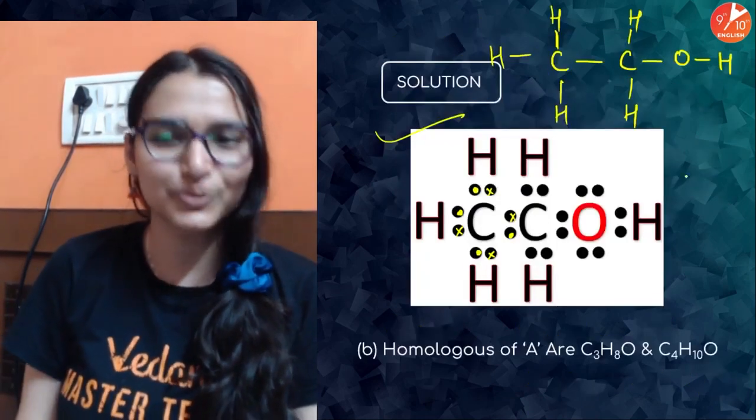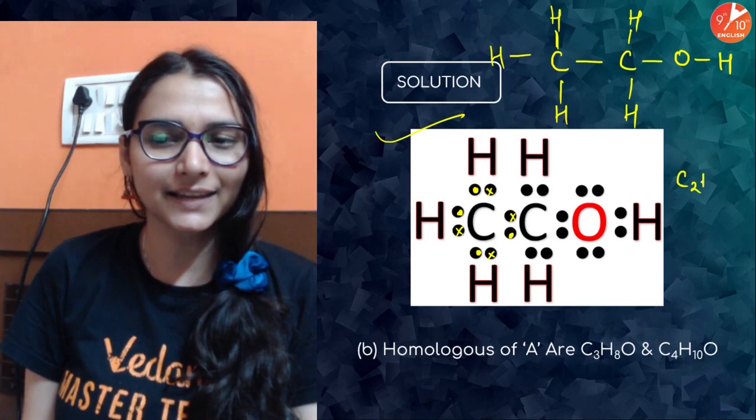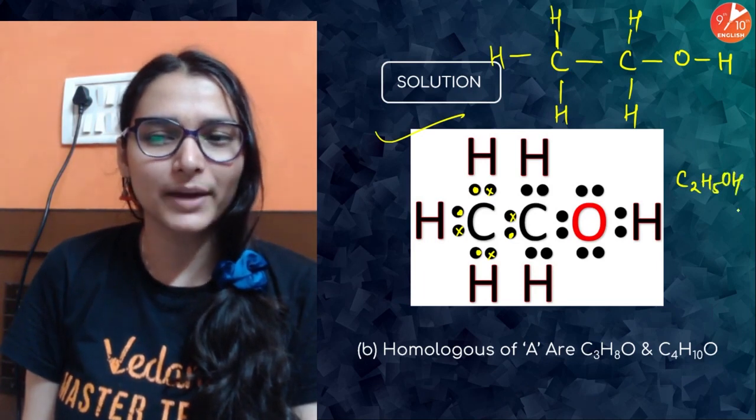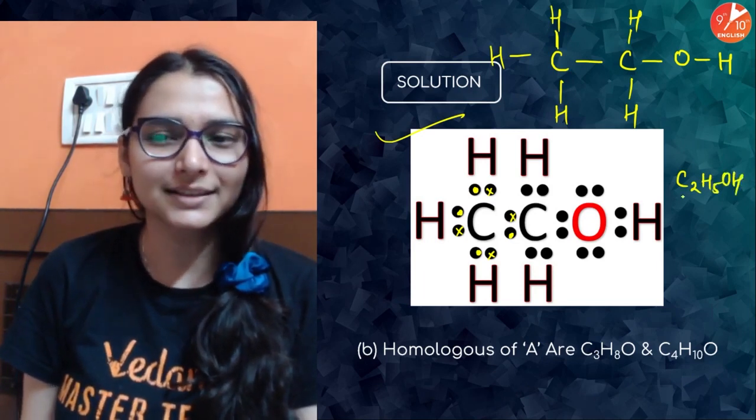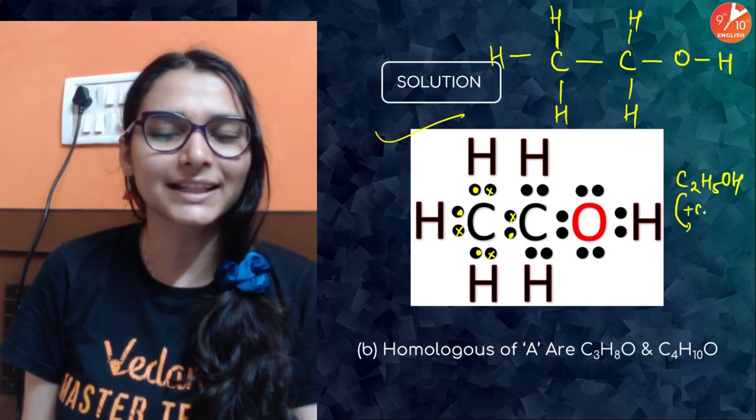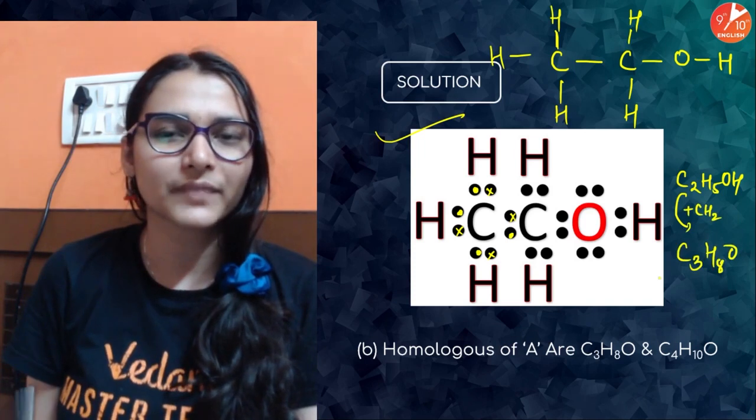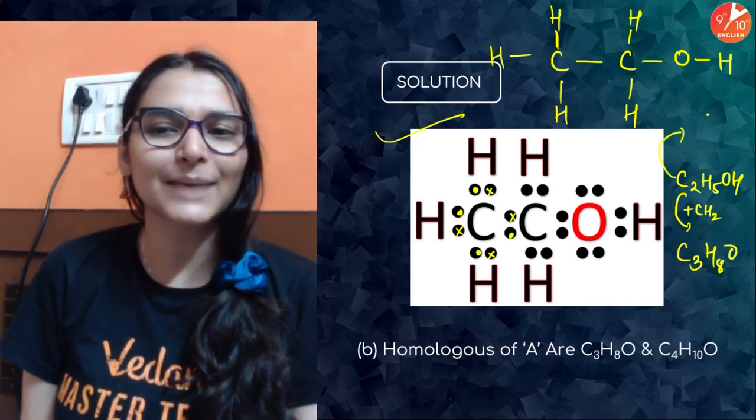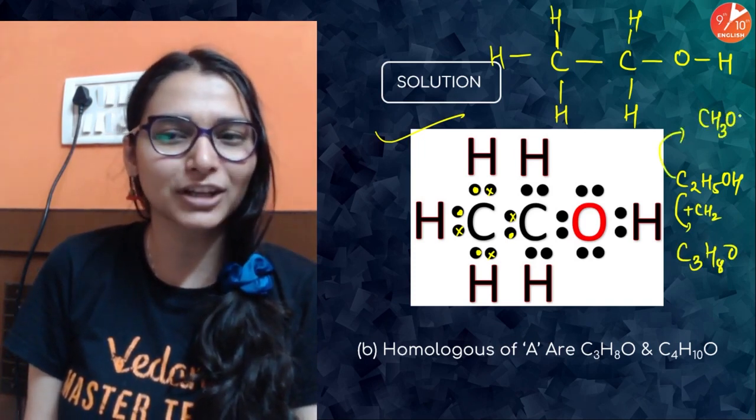A के homologues बता दो. ठीक है? A is ethanol. C2H5OH. है ना? आप बता सकते हो. The next member के लिए CH2 का addition हो जाएगा. That would be C3H8O. You can also tell the member which is kept above it, that is CH3OH.